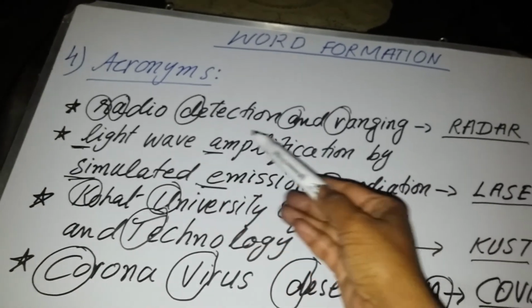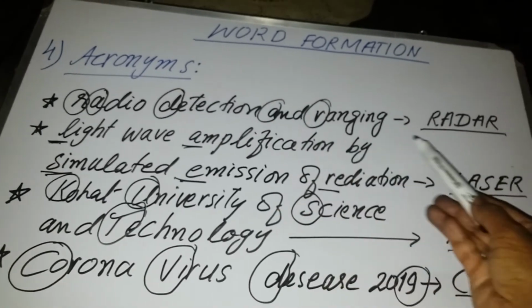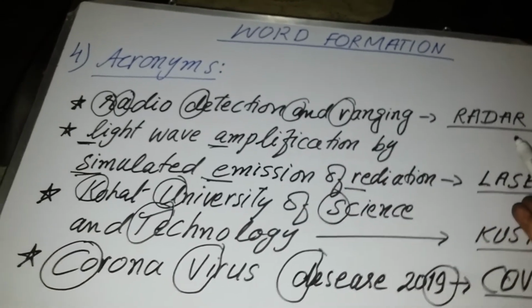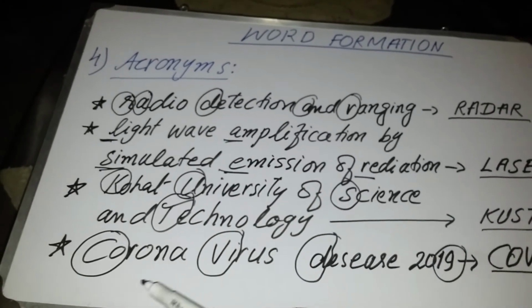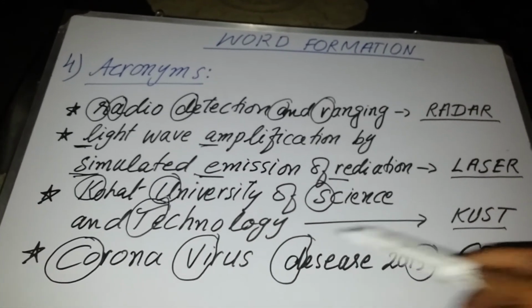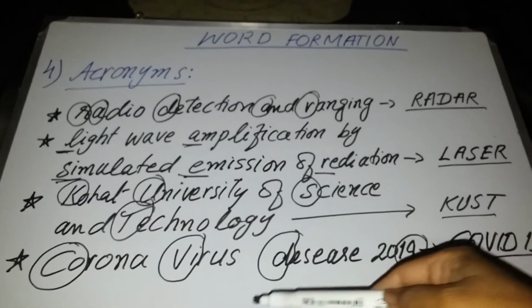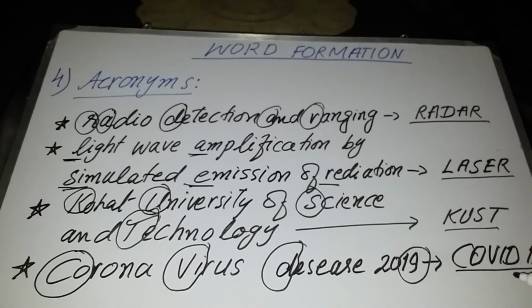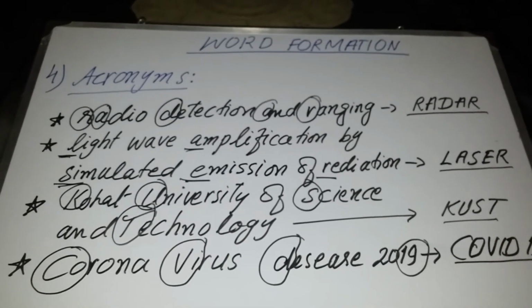Similarly, instead of radio detection and ranging, I will say radar, and it will be understood by you. Similarly, COVID-19 means coronavirus disease 2019. Instead of speaking all these words, I will just say COVID-19, and it will be understood by you.